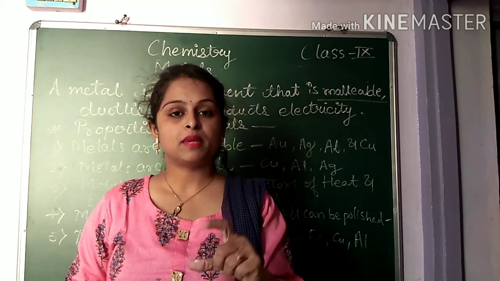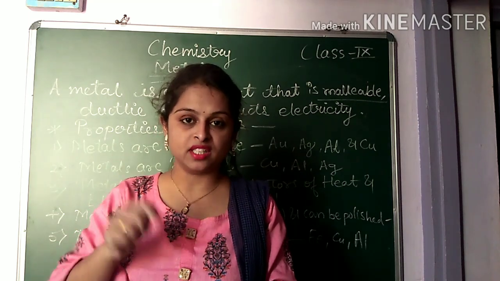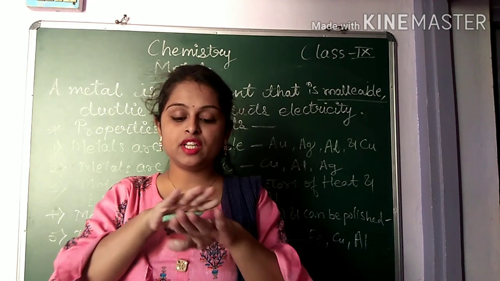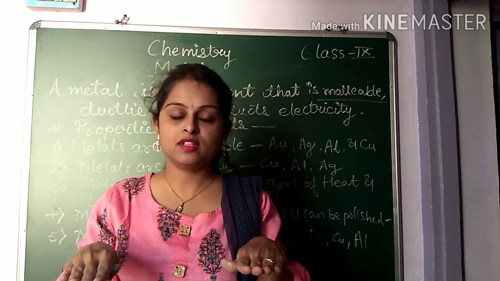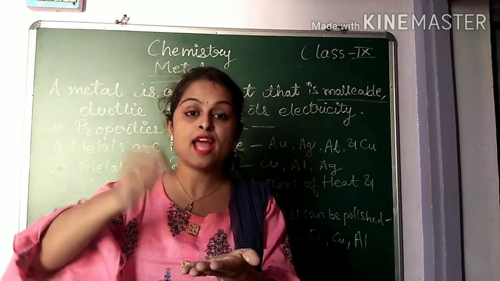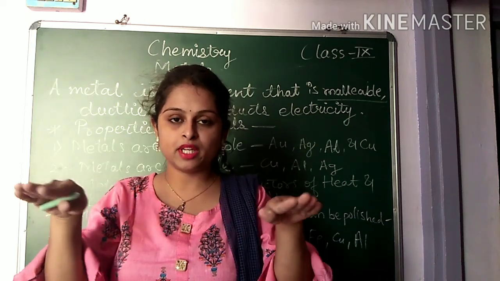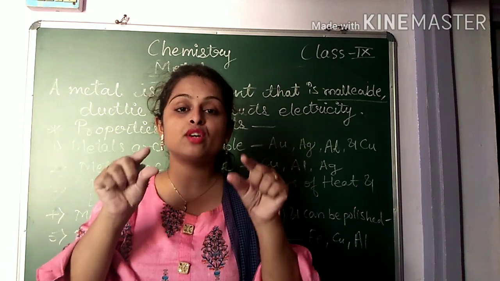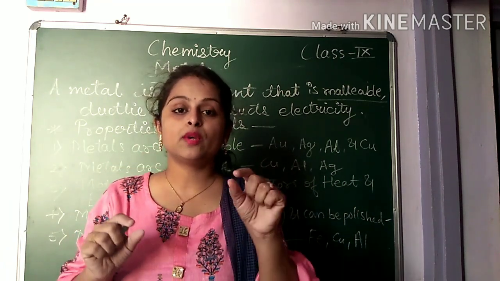Okay. Now malleability: it's the property when we hammer and beat that element, and it turns into a thin sheet, it is called malleable. Is it clear? कोई भी एलिमेंट है, अगर हम उसे हथौड़ी से, हैमरिंग से बीट करते हैं, मारते हैं, और जब हम उसे थिन शीट में कन्वर्ट करते हैं, when it converts into a thin sheet, that property of that particular element is called malleable. Is it clear? Now ductile.